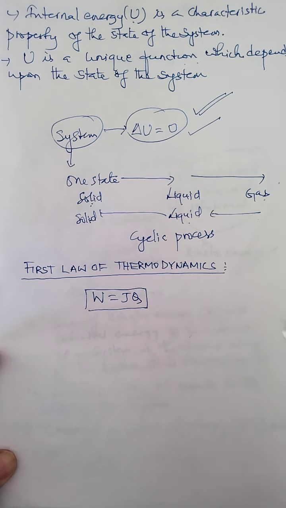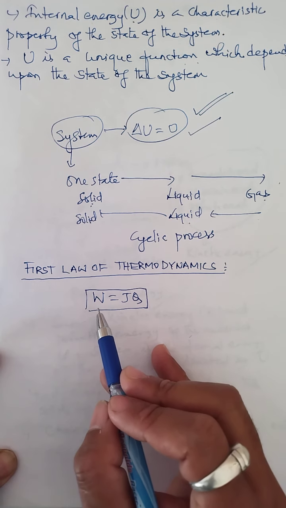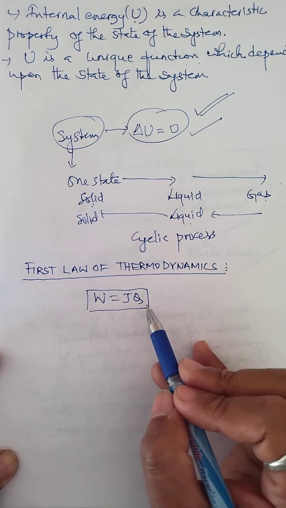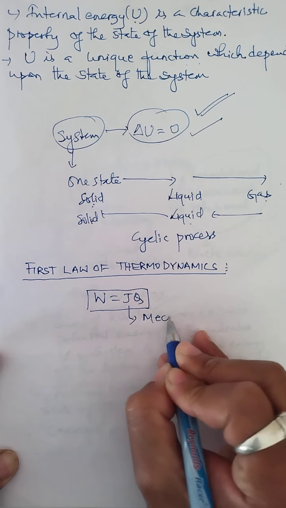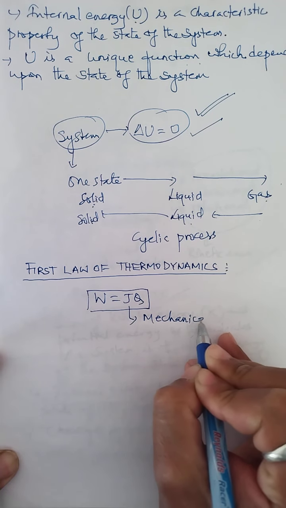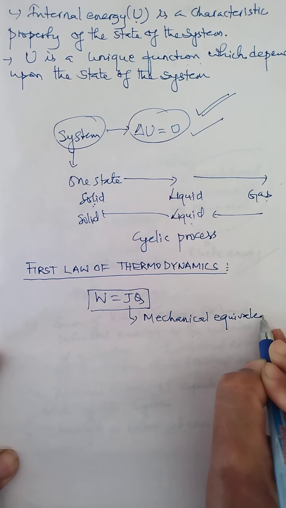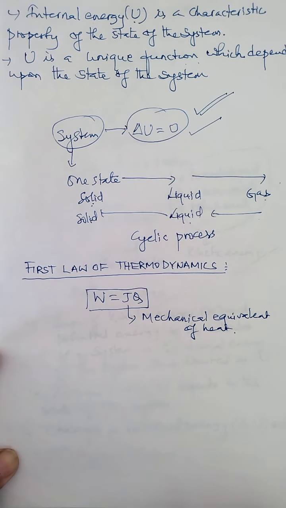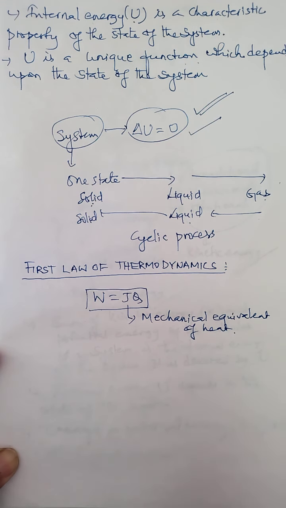This is the relation that we have already learned in detail, which was derived by Dr. James Prescott Joule. It is the relation between work and heat. W is the work, Q is the heat. And in this expression, J is called the mechanical equivalent of heat.